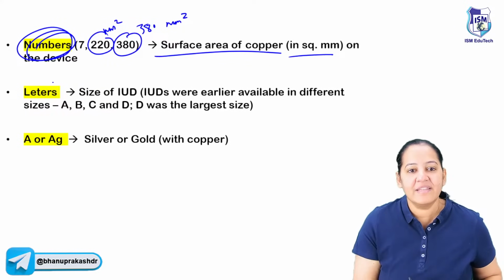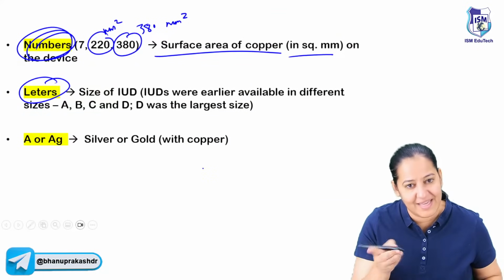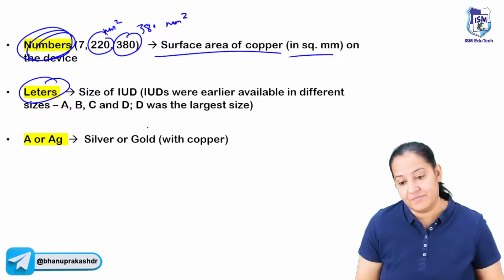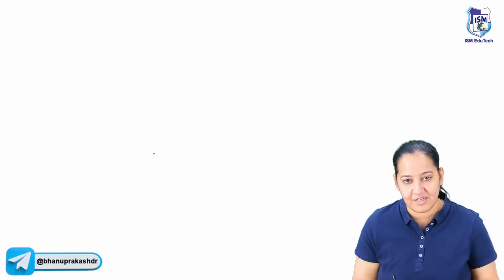Please learn it. And there are certain letters. You can see A, B, C, D. Certain letters are written. Copper T A, copper T B, C, D. So it depends on the size of the uterus. Different females have different size of the uterus. The size of uterus is not constant in all the females.